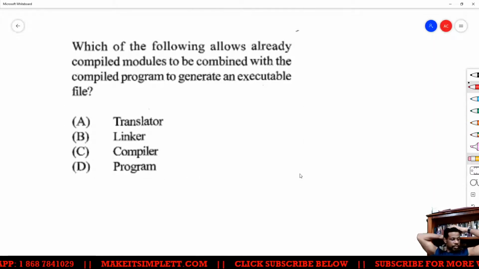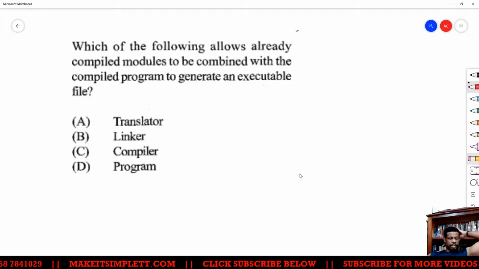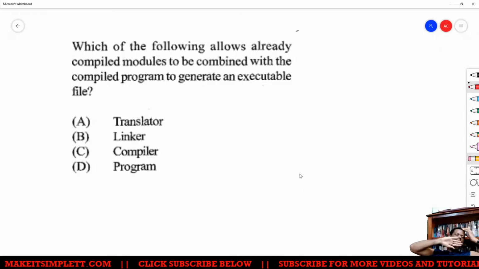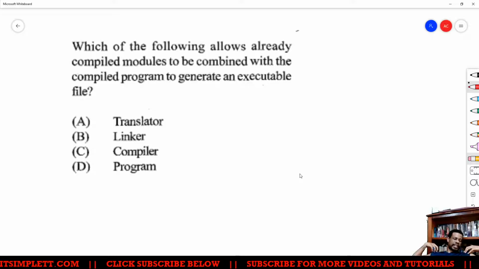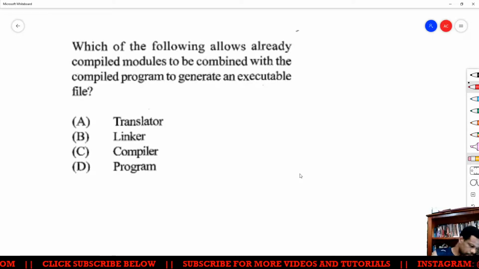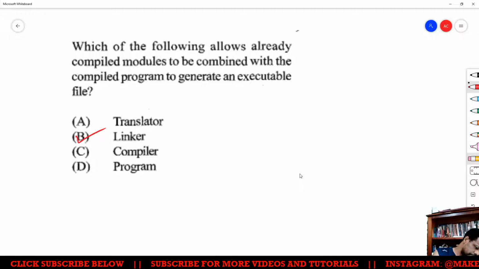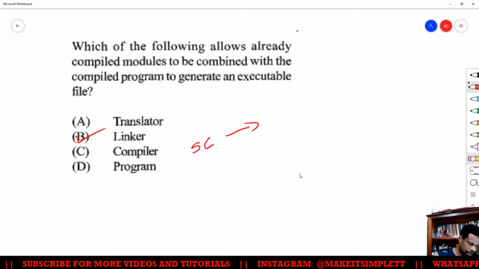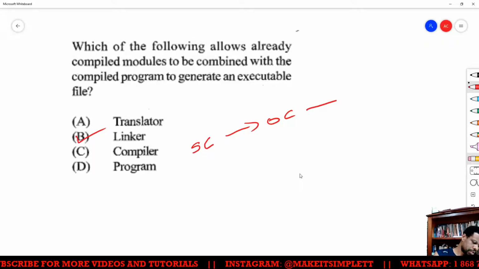Alright, let me hear. Which of the following allows already compiled modules to be combined with the compiled program to generate an executable file? Answer here is B, the linker. Because let me see if I could break it down for you. Source code, object code, exe.